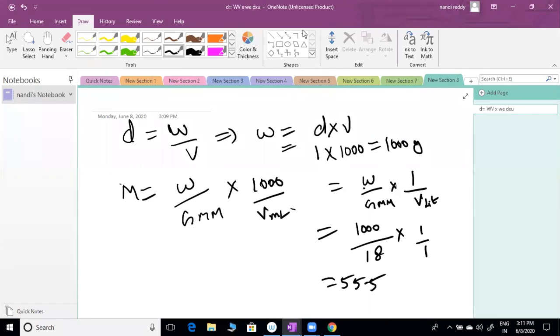Understood? Someone is asking, sir, why are we using grams? Our chemicals are very small weights you take in the laboratory. You won't take NaOH as 1 kg and mix it. We are not doing the bulk method. In the laboratory, we are doing tests, small things, that is why we take grams, milligrams. You can't take 1 kg.